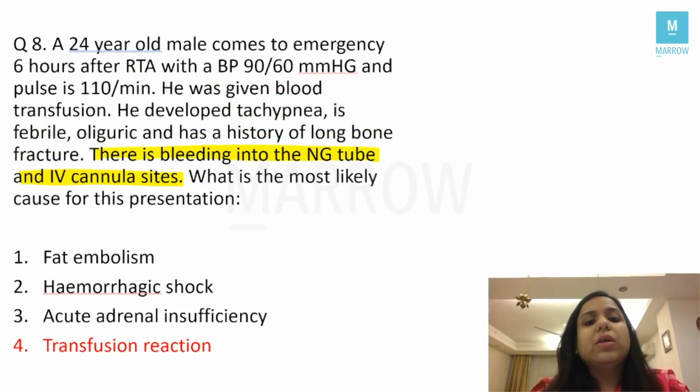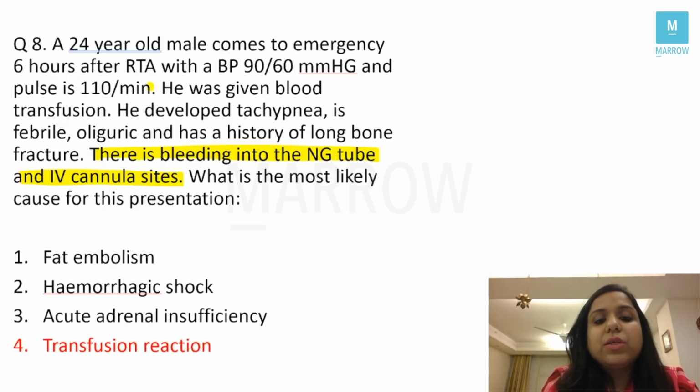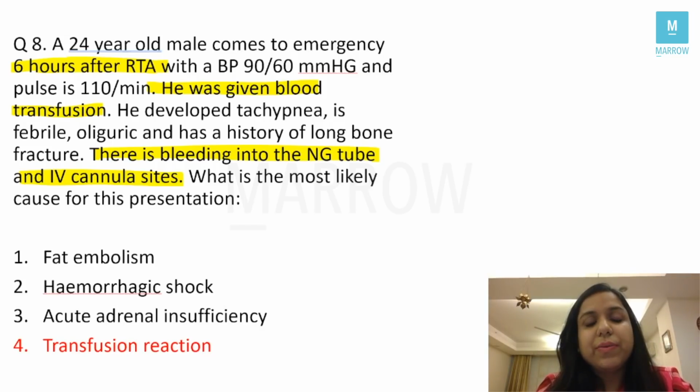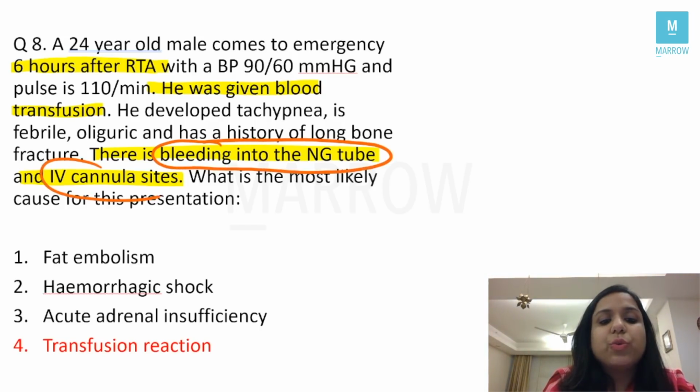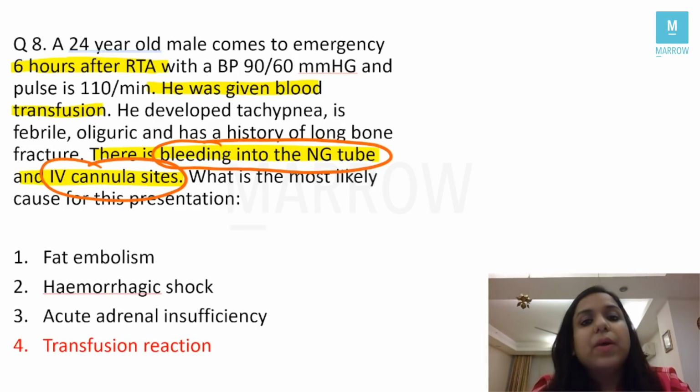First of all, I will tell you the answer in this question is transfusion reaction. What are the keys in this question? Why do I mark it as transfusion reaction? Very easy. One, there is a history of blood transfusion in this question. The symptoms are developing 6 hours after the road traffic accident, right? And the most important clue in this question is bleeding into the nasogastric tube and the IV cannula site. If this is given, that means the patient has developed a blood transfusion reaction. That is why this is the answer.